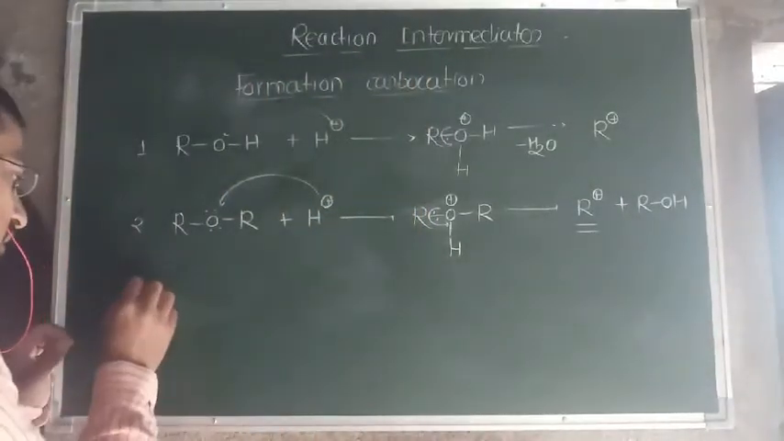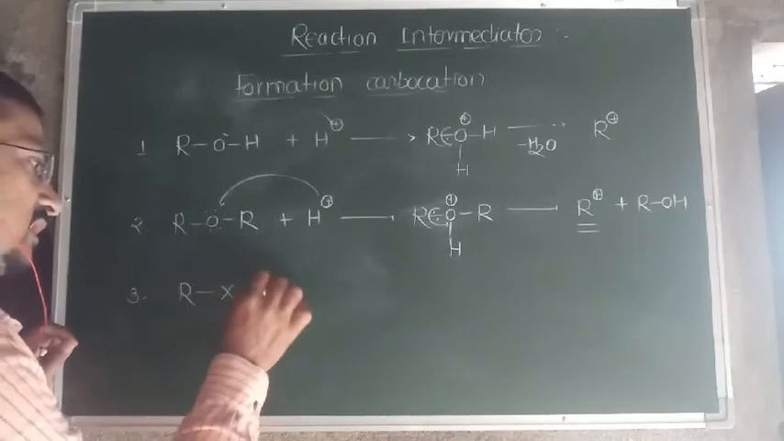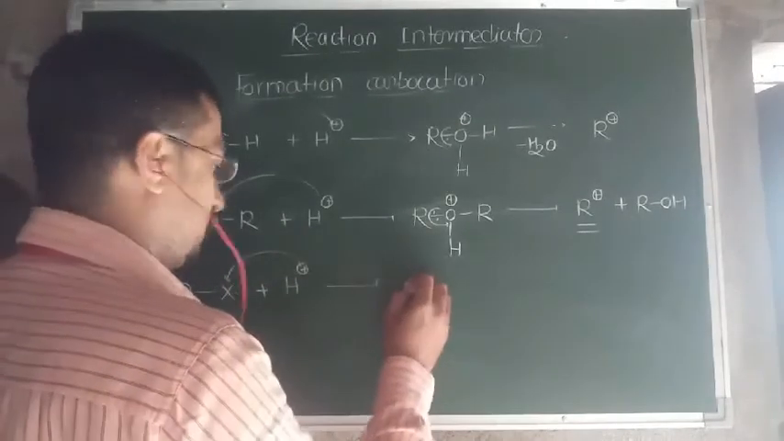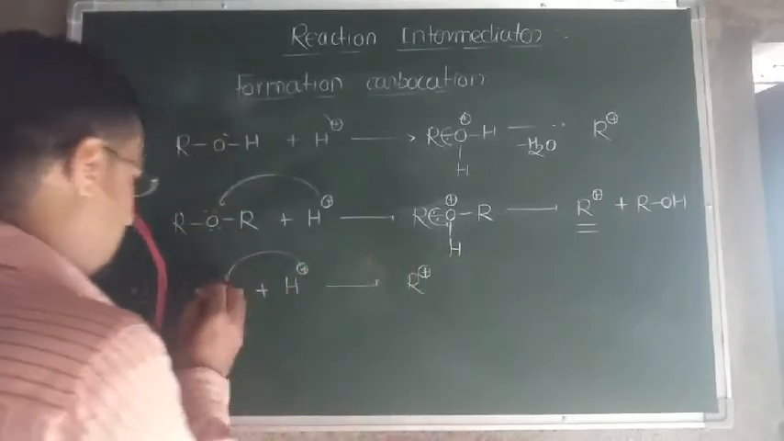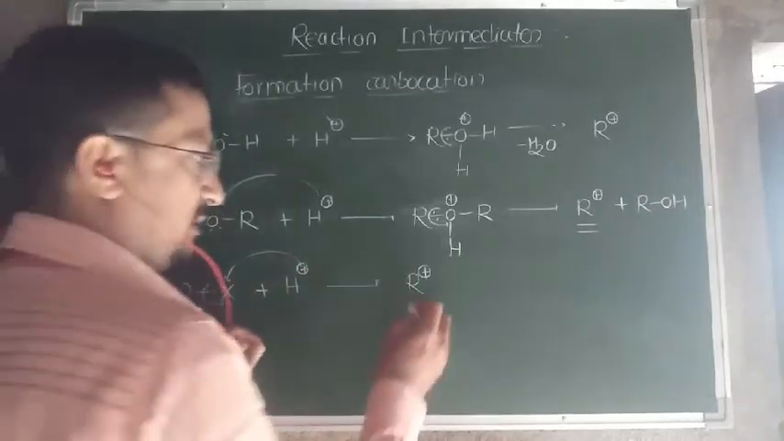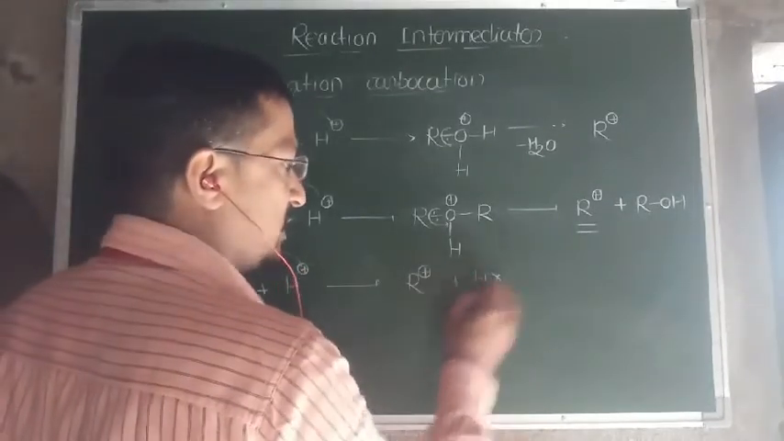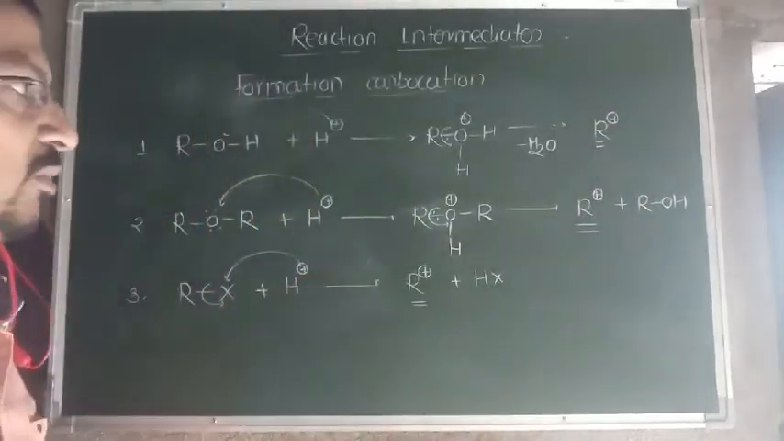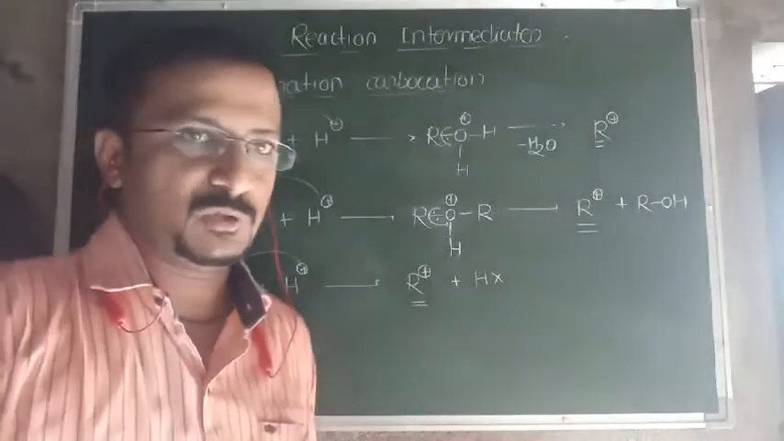One more point: if you consider alkyl halides and carry out the hydrolysis, it abstracts the halogen, it becomes R plus, because X minus is there, isn't it? Plus HX. This is a carbocation. So in many reactions carbocations are formed.